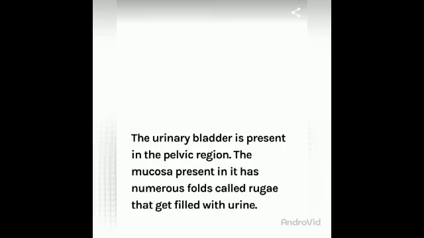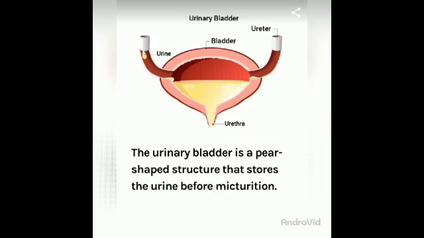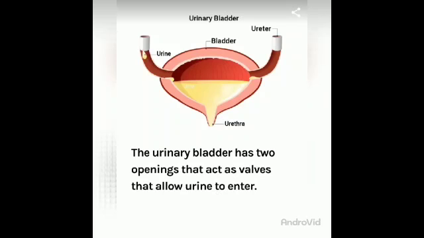The urinary bladder is present in the pelvic region. The mucosa present in it has numerous folds called rugae that get filled with urine. That means rugae means foldings. Foldings are present inside the lining, which is called mucosa. So the urinary bladder has two openings that act as valves that allow urine to enter.